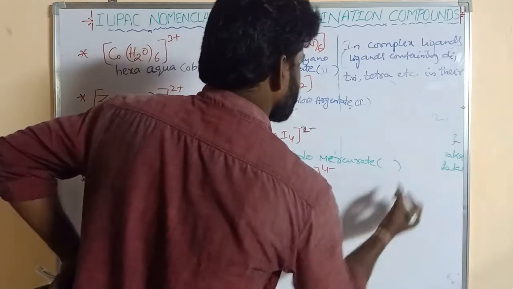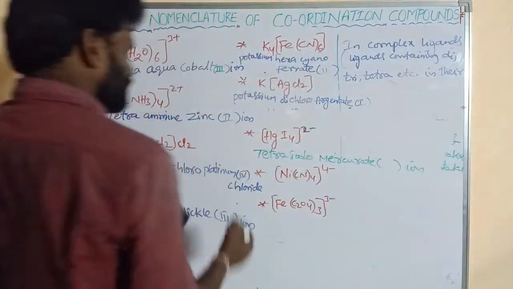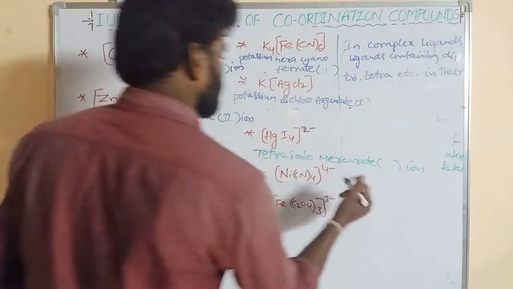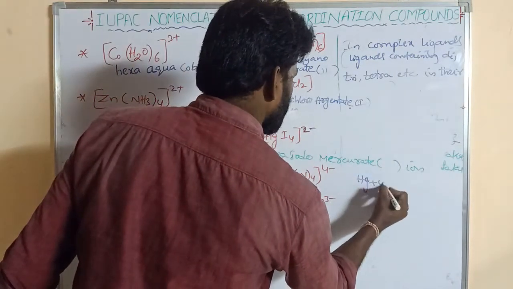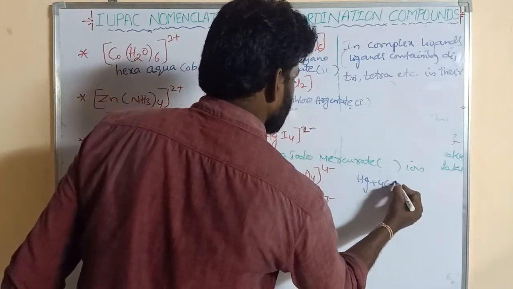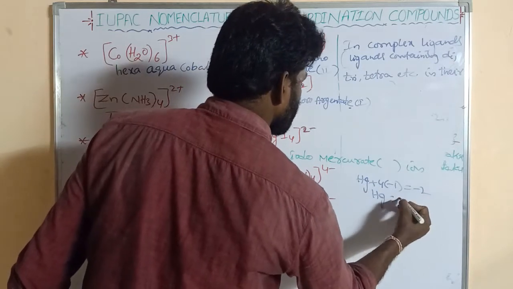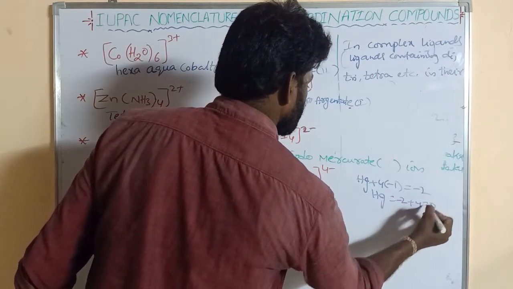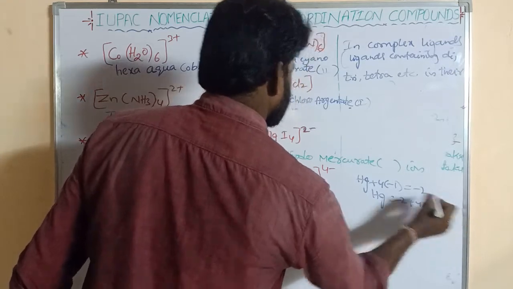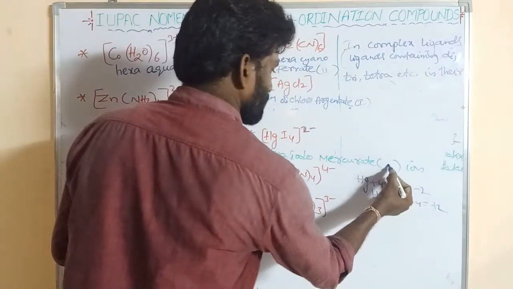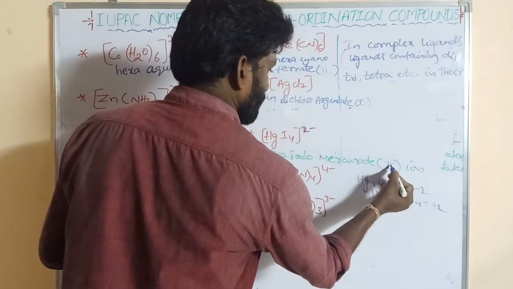What is its oxidation state? This is an ion, right? So what is its oxidation state? Hg plus 4 into minus 1, I minus 1, is equal to minus 2. Hg, minus 4 goes to that side, minus 2 plus 4 is equal to plus 2. So that means it is plus 2, right.